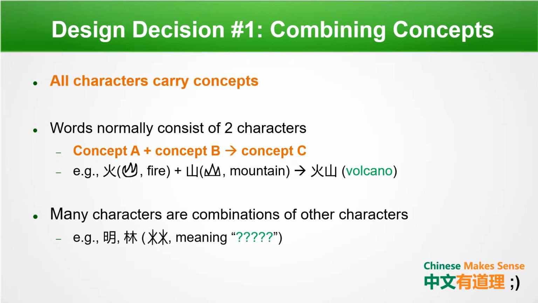Keep it up. It's not just words. Many characters are combinations of other characters too. For example, in the previous video, we talked about this character Ming, which had two other characters, Ri and Yue, meaning sun and moon respectively. Now, look at the next character, Lin, which is composed of two Mu's, meaning wood. Can you guess the meaning of this character? If you guess that this character means woods, then you're correct.